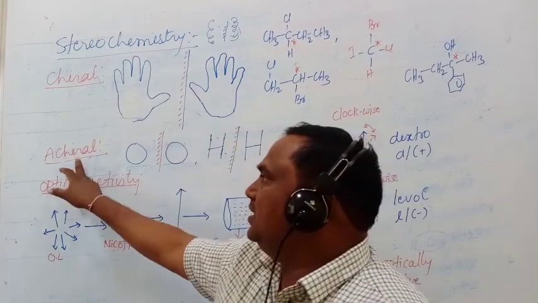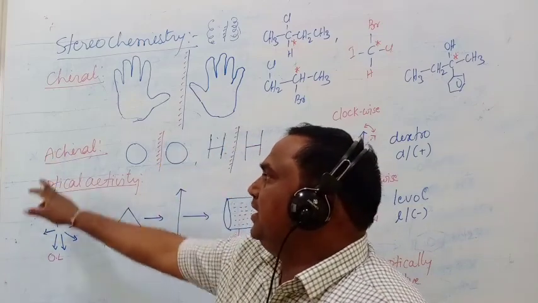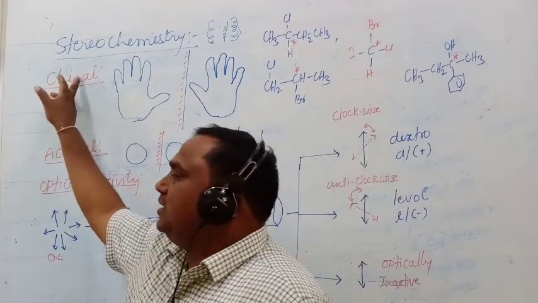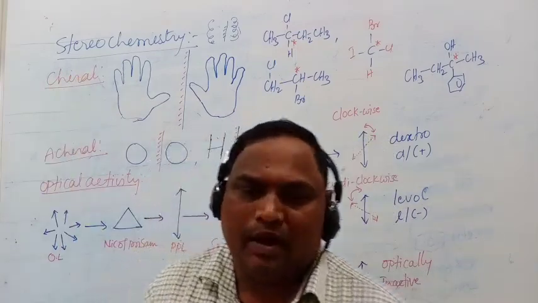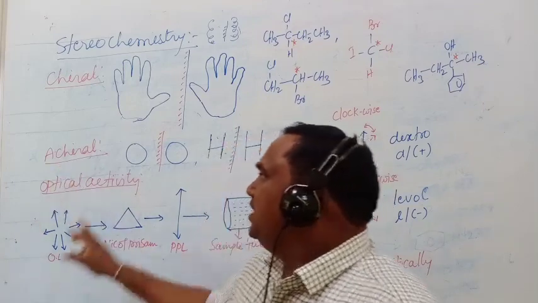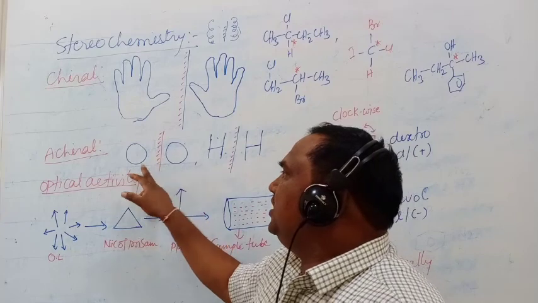Next one is achiral. The definition is exactly opposite to chiral. These are the objects which are superimposable to each other.